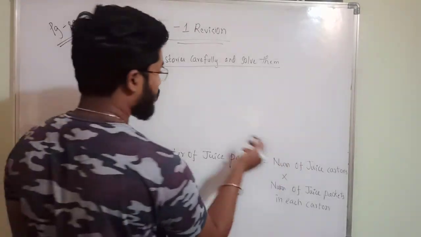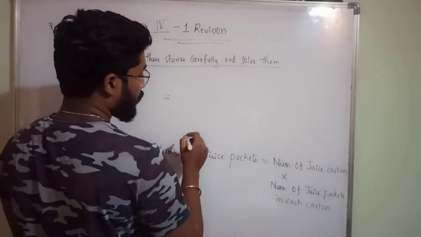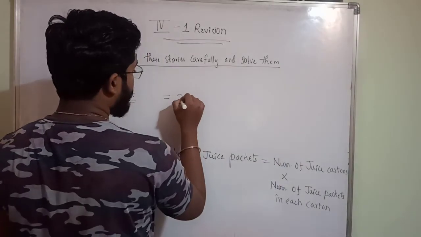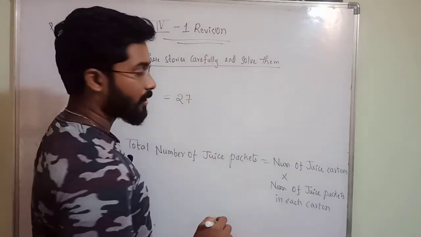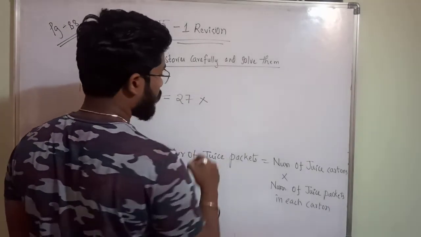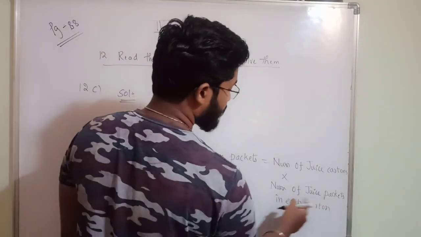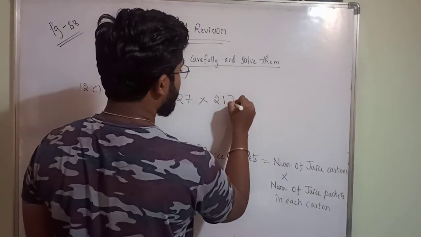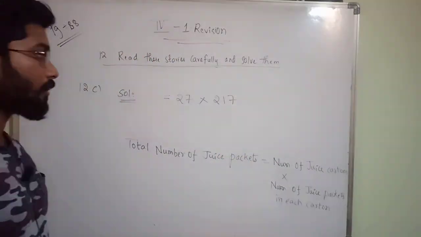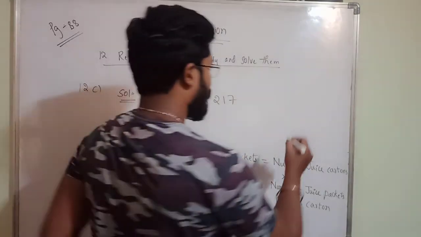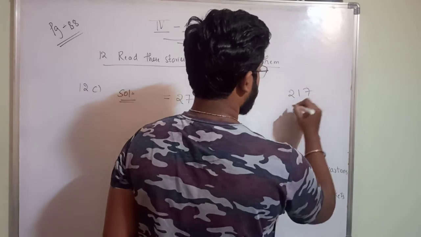Number of juice cartons is how much? So this one I am continuing here. 27 juice cartons are there, into number of juice cartons is 27. Number of juice packets in each carton is how much? 217. Okay, so you have to multiply. How much will you get? Let us see.